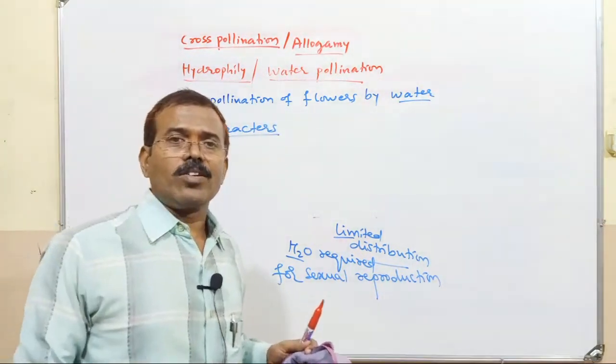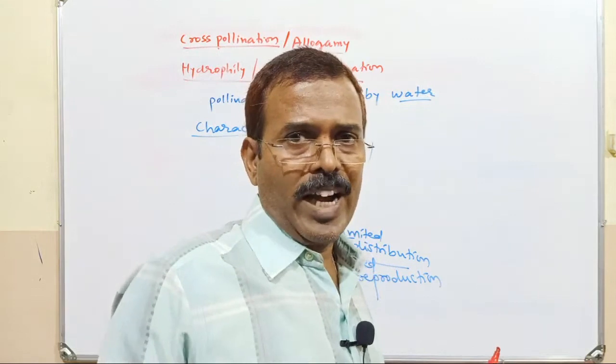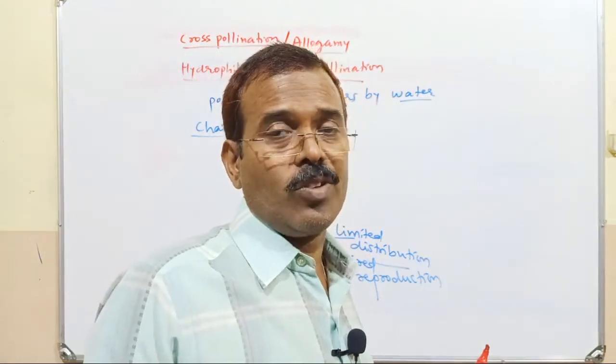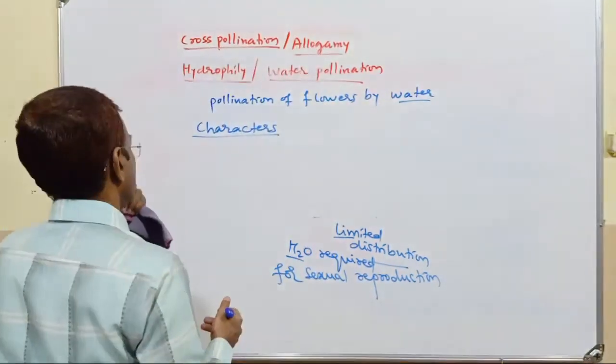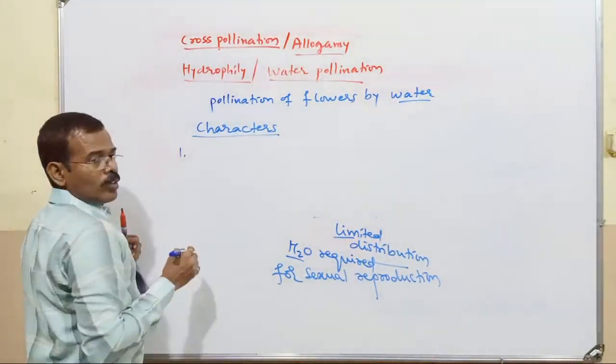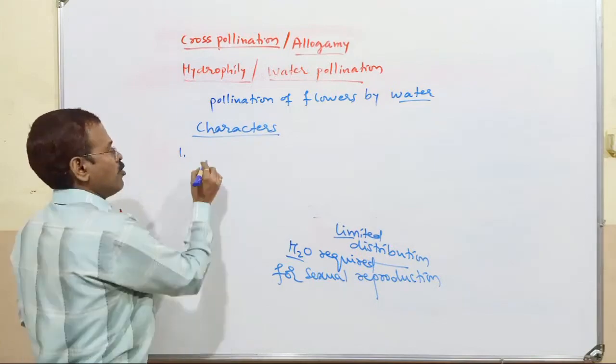What are the characters of the hydrophilous flower? That is, flowers which are pollinated by water. Pollen grains are produced in large number.